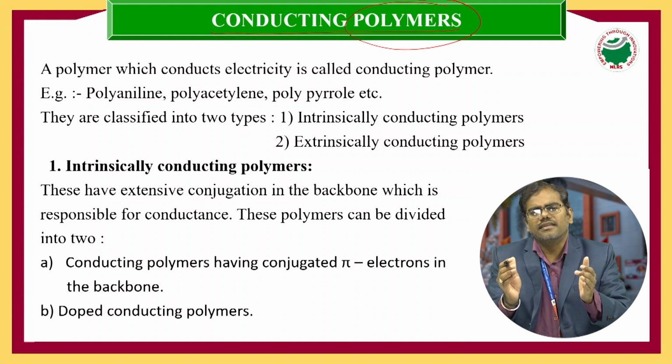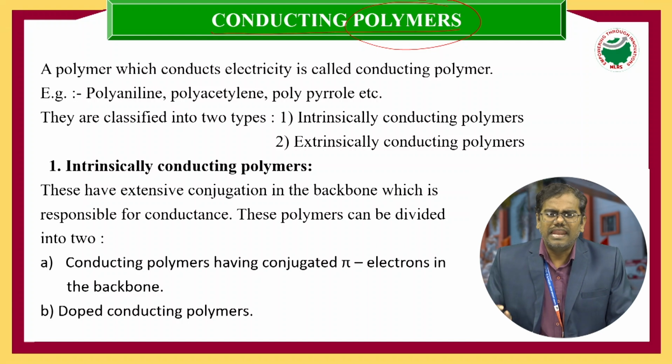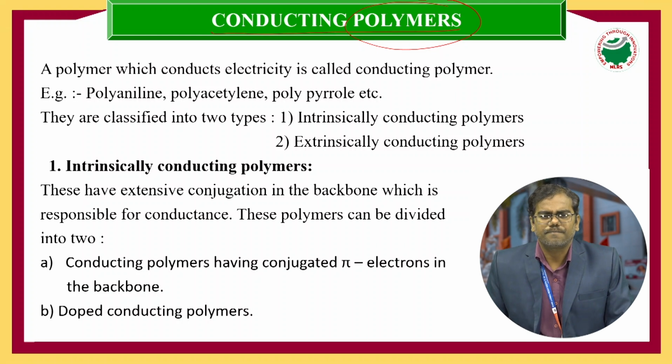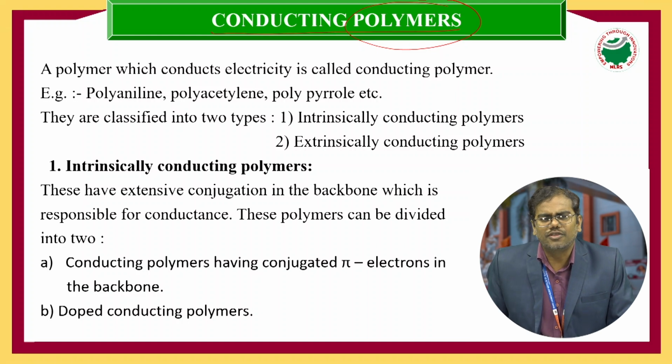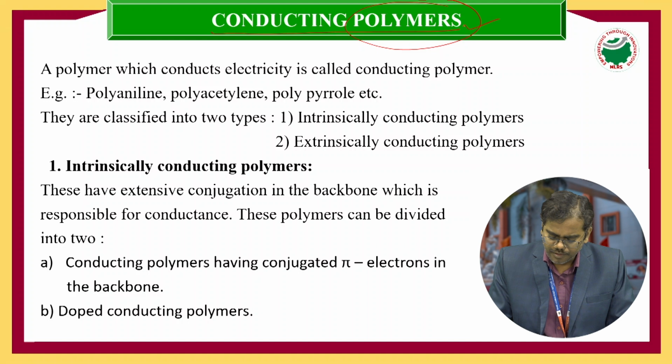A bulk material is formed, a large molecular weight substance is formed. Such a giant molecule, a macromolecule, is said to be a polymer.